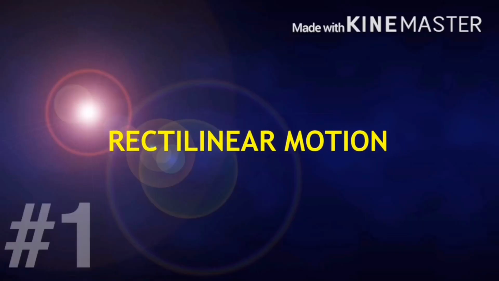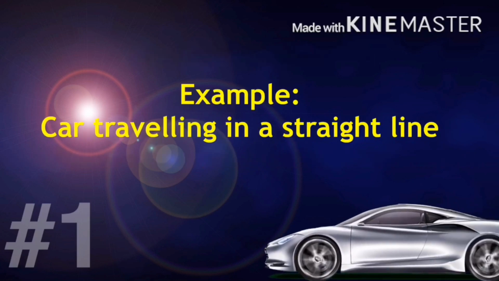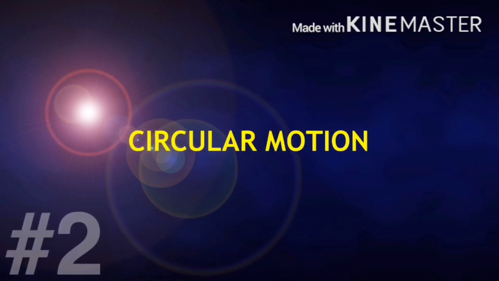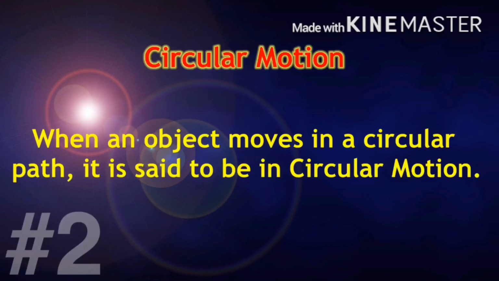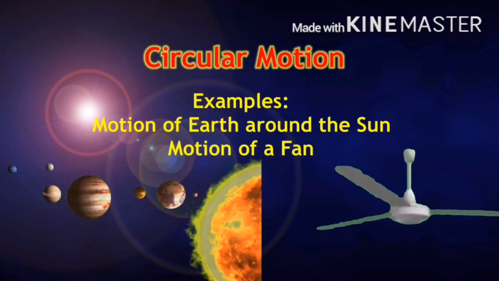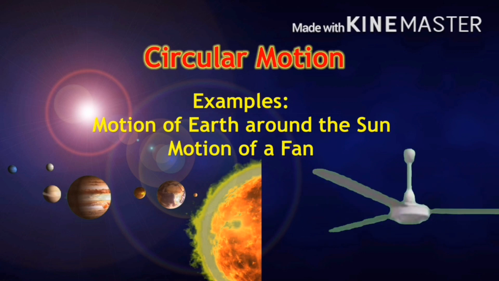Rectilinear motion. When an object travels in a straight line, it is said to be in rectilinear motion. Simply, a car moving along a straight road follows rectilinear motion. Circular motion. When an object moves in a circular path, it is said to have circular motion. We will discuss about circular motion at the end of the motion series. All the planets revolving around the Earth move in a circular path and thus follow circular motion.